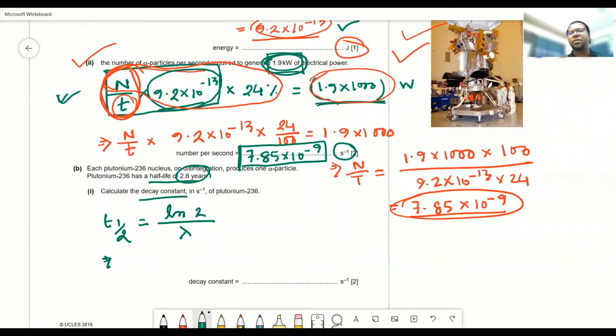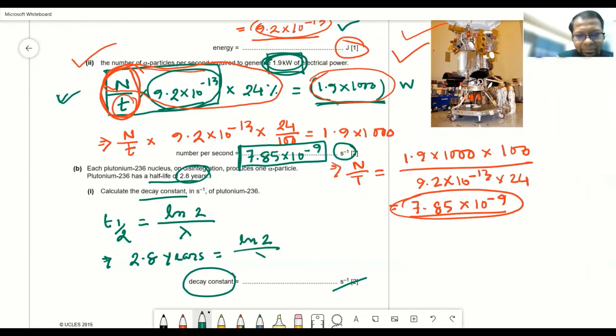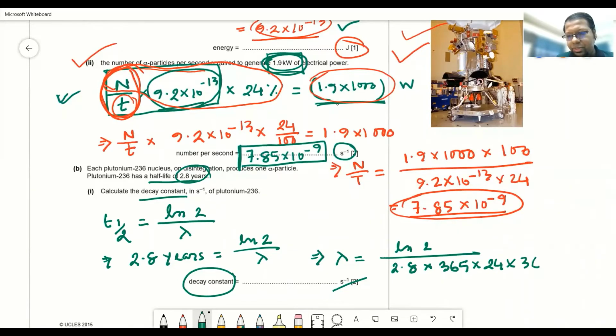Look here, half-life is given in years, but the decay constant needs to be found in seconds. So 2.8 years has to be converted to seconds. So lambda equals ln 2 divided by 2.8 into 365 days into 24 hours into 3600 seconds. Because 1 year equals 365 days, 1 day equals 24 hours, 1 hour equals 3600 seconds.